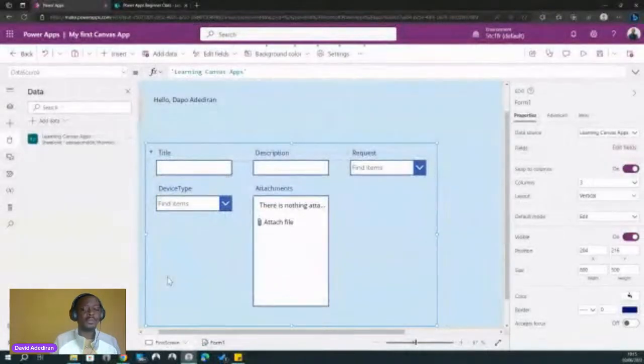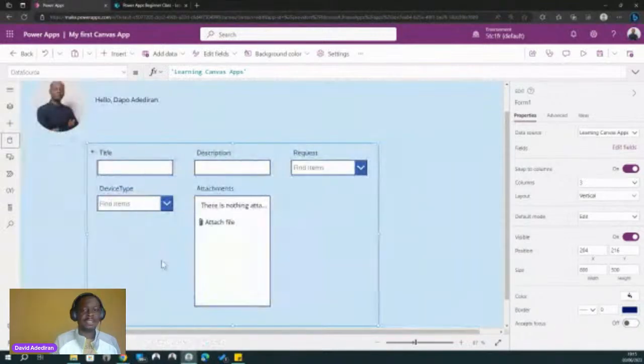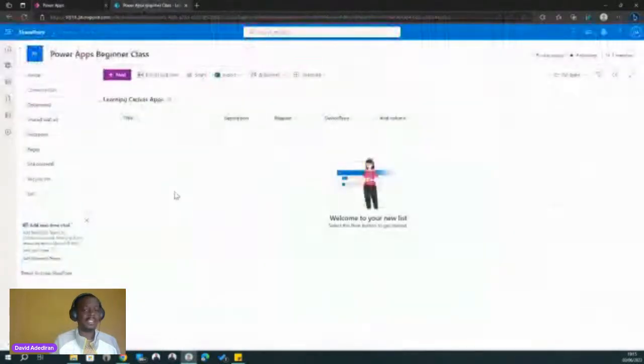Okay, so now we have some controls on our screen. You can see I have a form now. Let me close this place. Okay, so we have the form in our screen. Now, I'm going to show you the data source a bit. If I go to this tab, we have the SharePoint data source. We have about four columns actually: the title column, the description, the request column, and the device type.